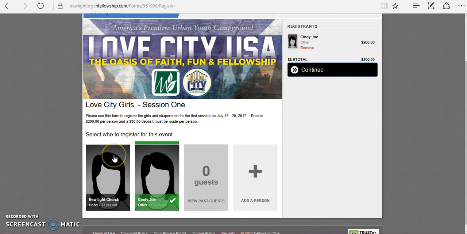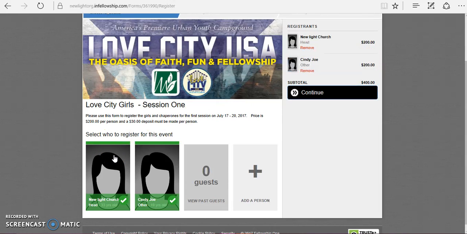You can also press to add the church. If the same person that is the head is going to be the chaperone, you can press to add them as well. You will do this for every guest that you would like to bring, and the cost will be added for you here under Subtotal.